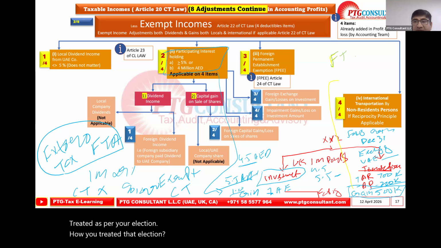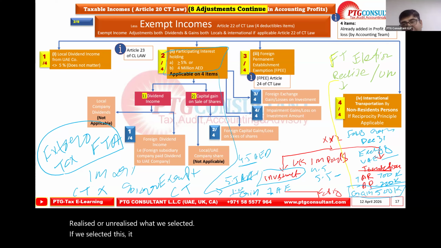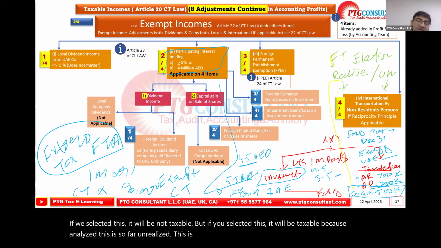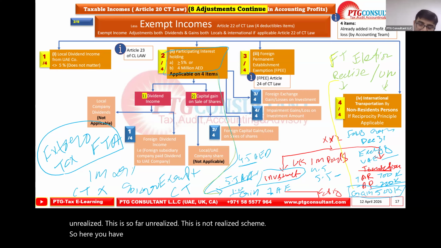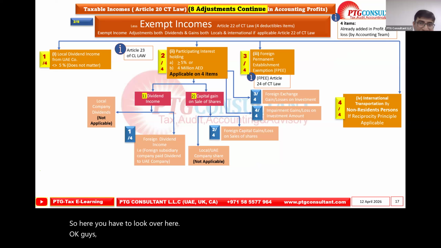Election. What is election? Realized or unrealized? What we selected. If we selected this, it will not be taxable, but if you selected this, it will be taxable because it is unrealized. This is so far unrealized, this is not a realized gain. So here you have to look over here. Okay, guys, hope I tried my level best to explain this concept.